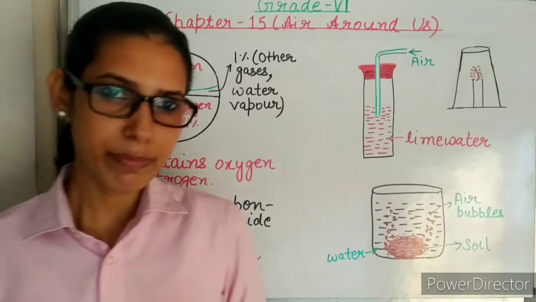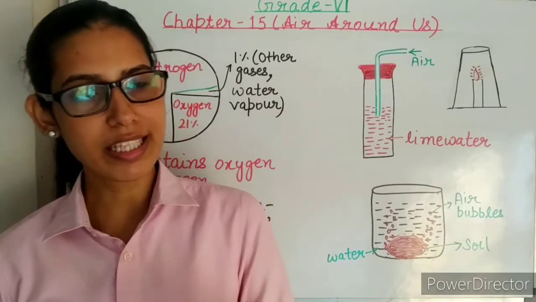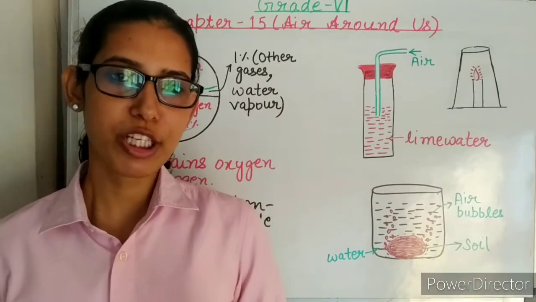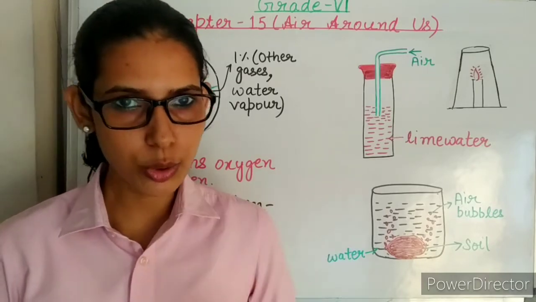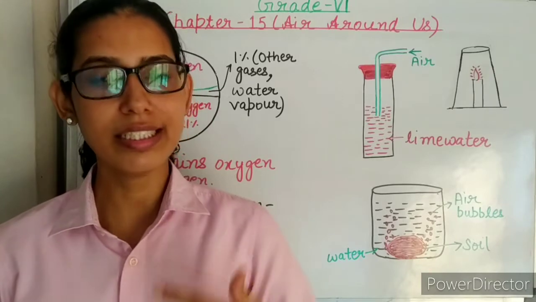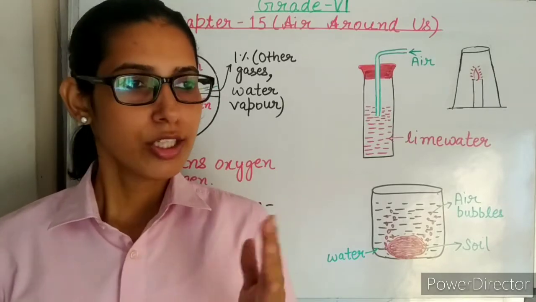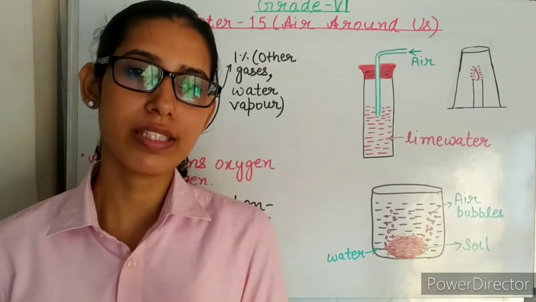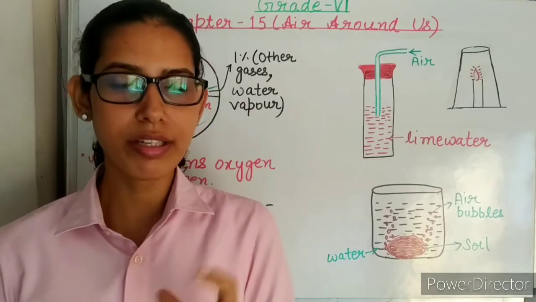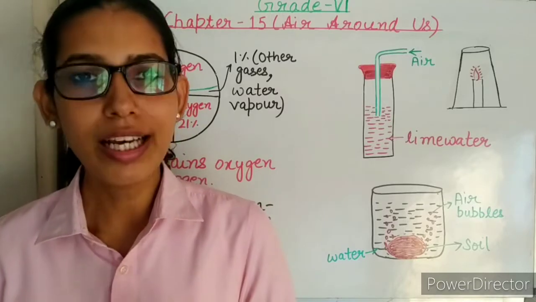If we talk about respiration, it takes place inside the cells of our body. Respiration is a biological process. In the respiration process, oxygen is used and carbon dioxide is produced. A biological process is a process that is important for living organisms to live.